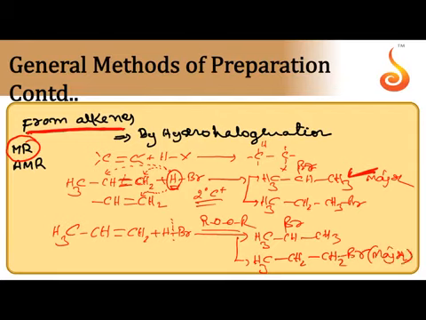You remember, in the presence of alkyl peroxide, it leads to free radical addition reaction, whereas in the absence of alkyl peroxide, during the addition of polar molecule, it is electrophilic addition reaction. This anti-Markovnikov's rule, or Kharash effect or peroxide effect, is applicable during the addition of HBr only, that also in the presence of alkyl peroxide.